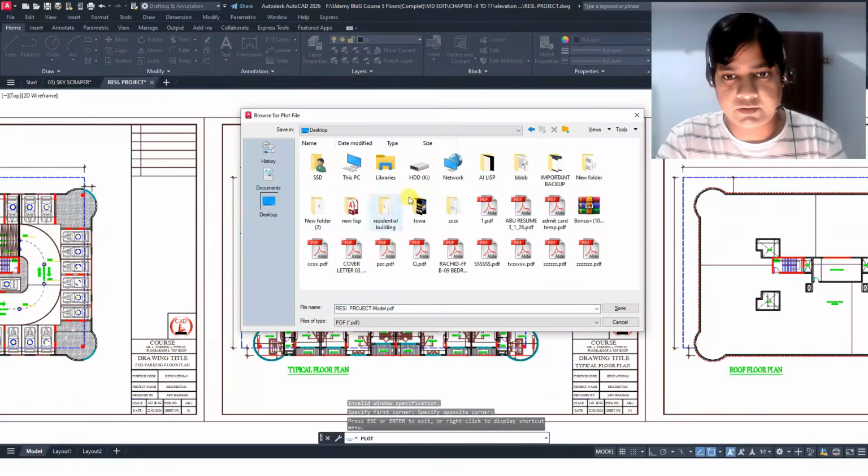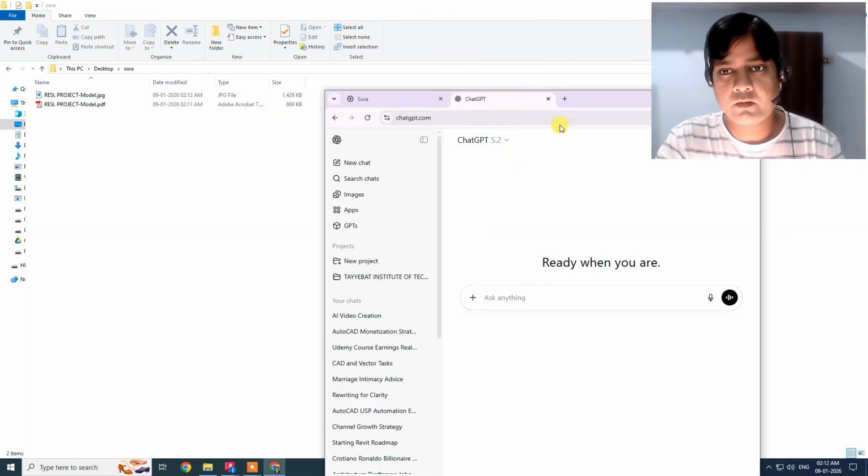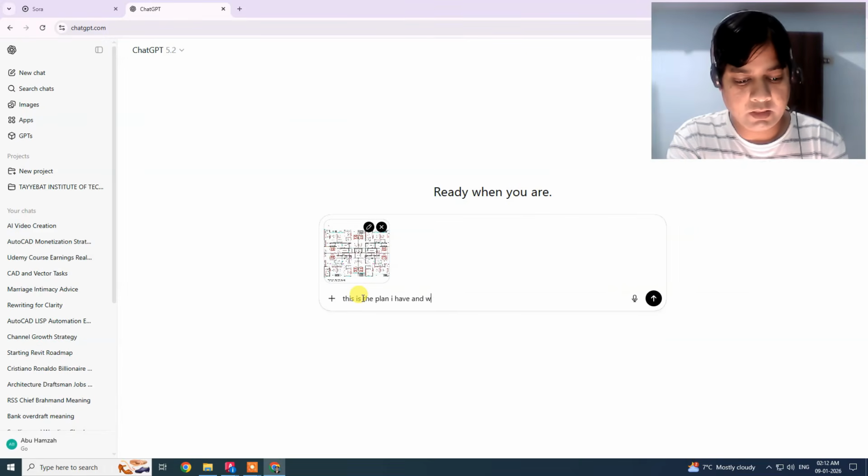Without AI, AutoCAD work is slow. With AI, AutoCAD becomes a machine. Now is the time to make AutoCAD work for you.